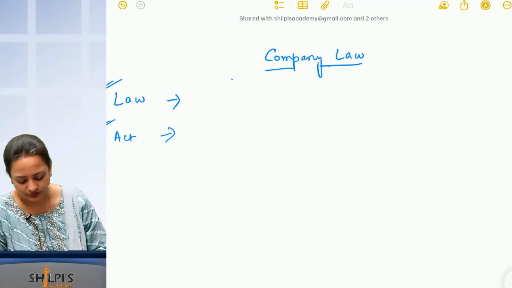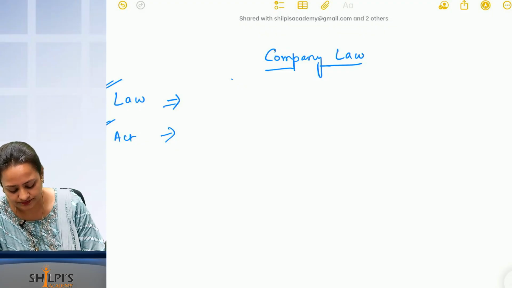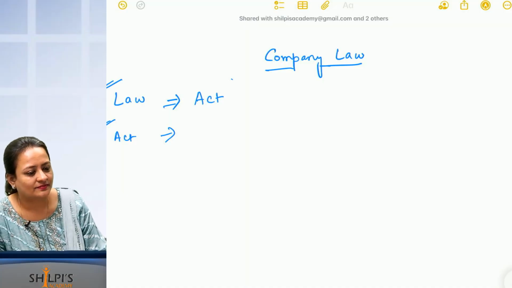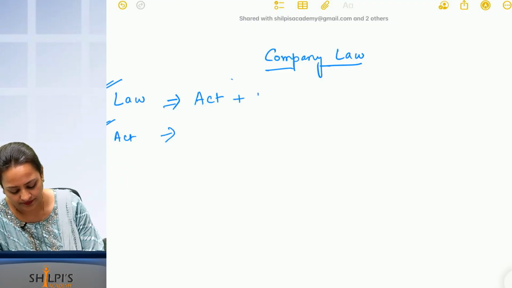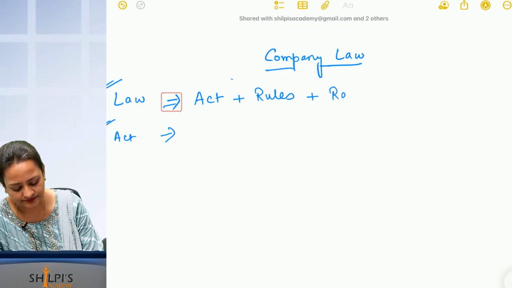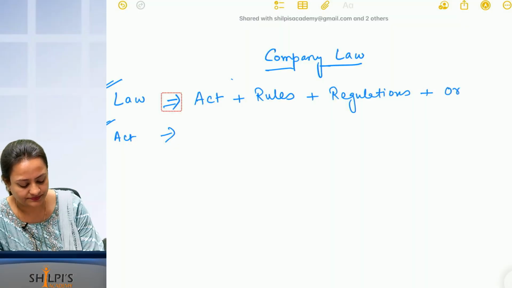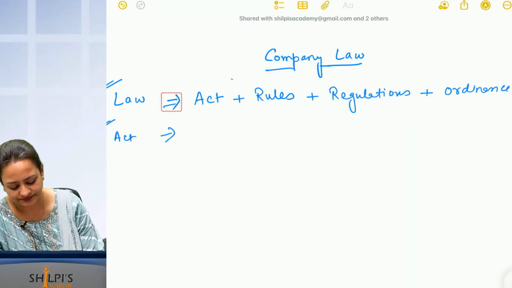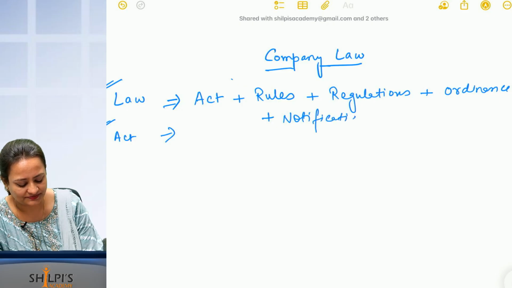So we'll discuss law, we'll study the act. What is law equal to? Law is equal to act plus rules plus regulations plus ordinance plus notifications plus decided case laws.